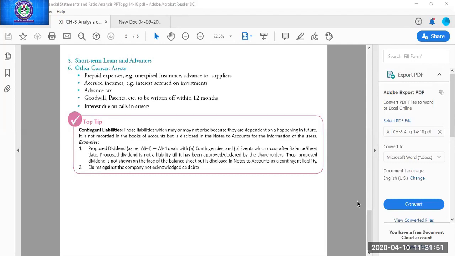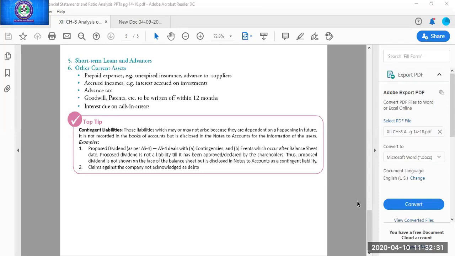Then that profit is divided in 3 parts. First part, government share in the form of taxes. From the first part, taxes are paid. Then the left out profits are divided in 2 parts, retained earnings and dividend. Retained earnings, the amount which is kept by the business with itself for its future use or to strengthen the financial position of the business. Dividend, which is the distributed profits, which are distributed to the shareholders because they have invested their money. So they are also expecting some returns. So that amount is distributed among the shareholders. Now, how the dividends are declared?